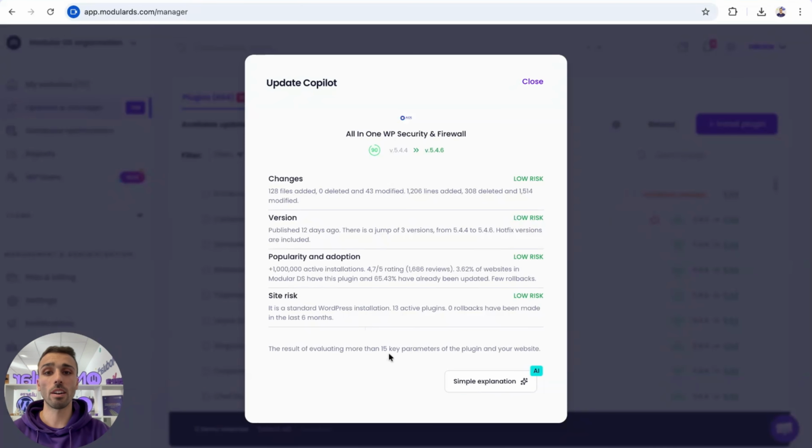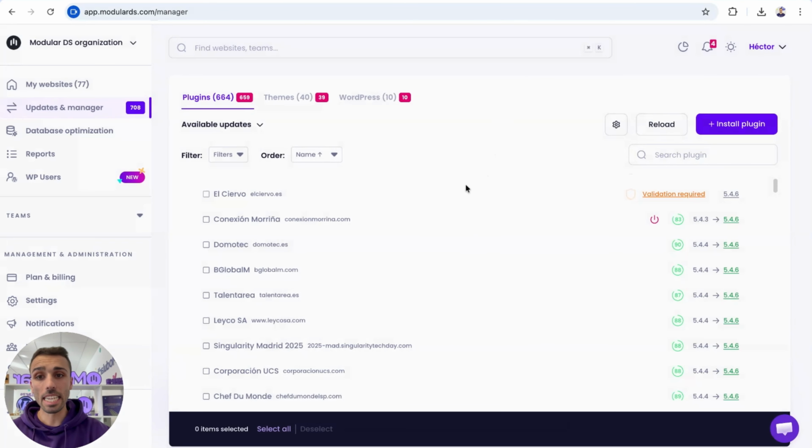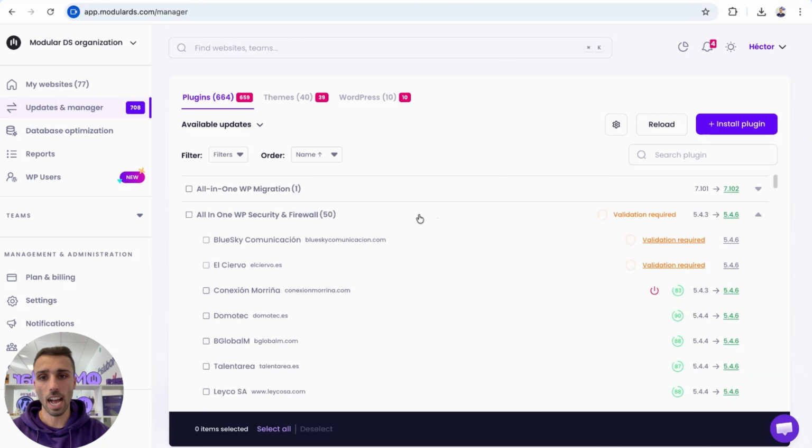This checks more than 15 different parameters of the version of the plugin, of our website, of the reliability of the plugin, the history of the updates of that plugin, a bunch of stuff, very useful to know if the update is potentially risky. This is also something we can then use in the smart conditions for the automated updates.